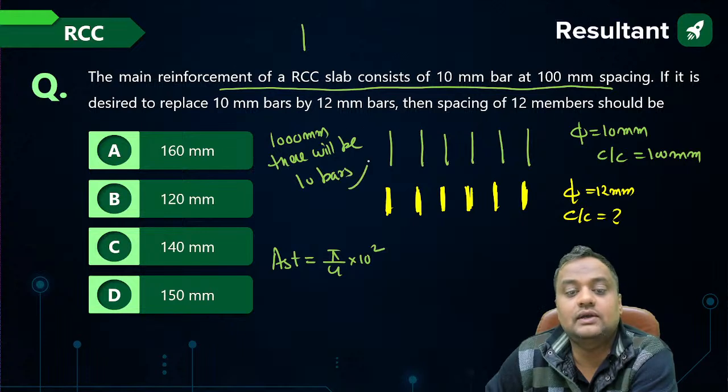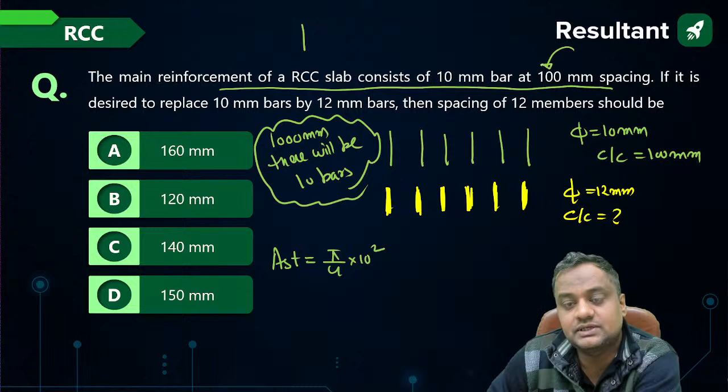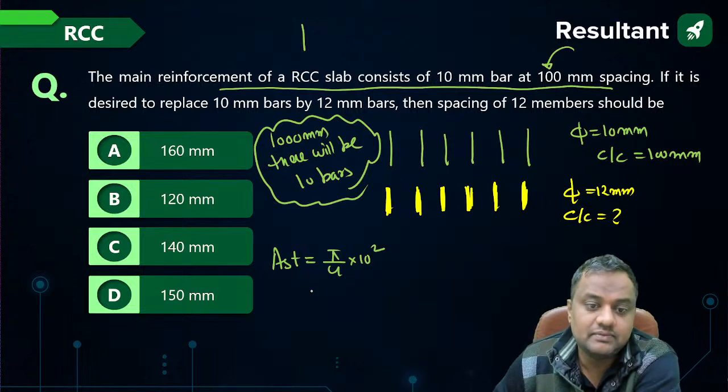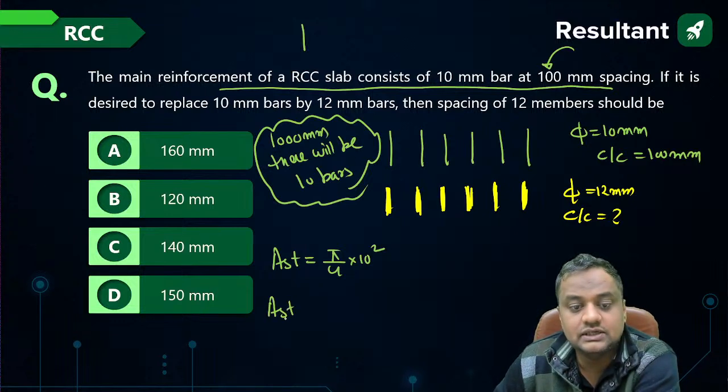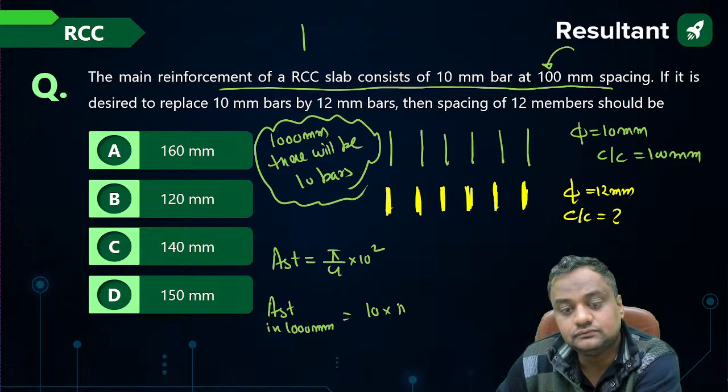I am doing calculation for 1000 mm. There will be 10 bars because of the 100 mm spacing. So area of steel in 1000 mm, there will be 10 such bars. Correct?